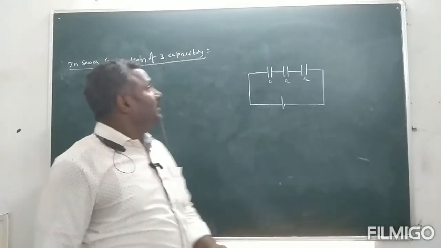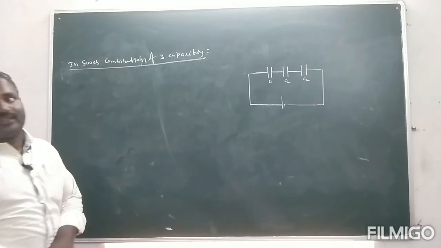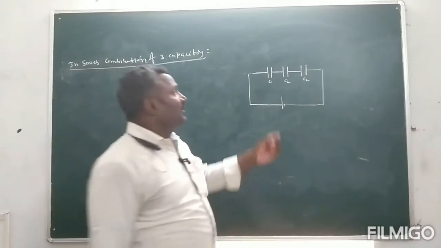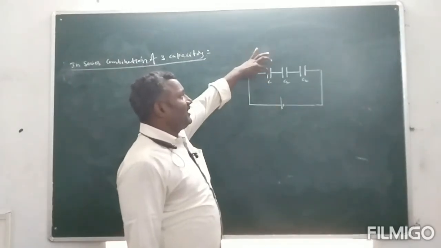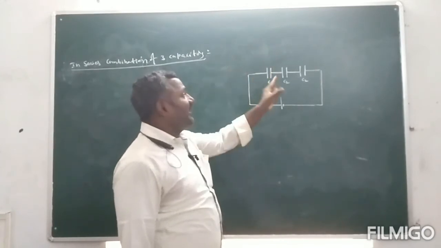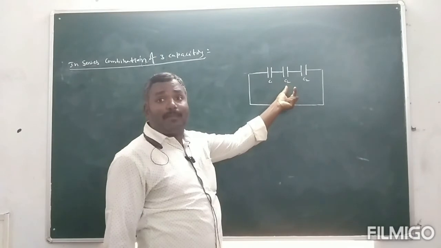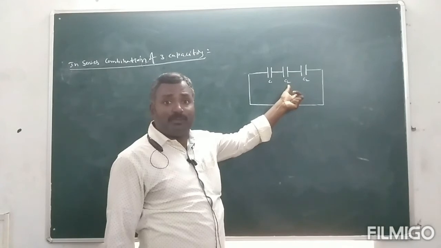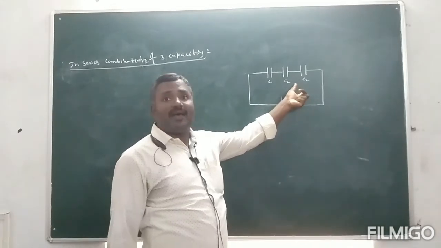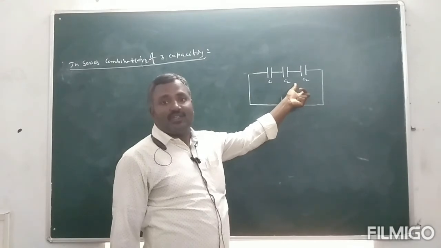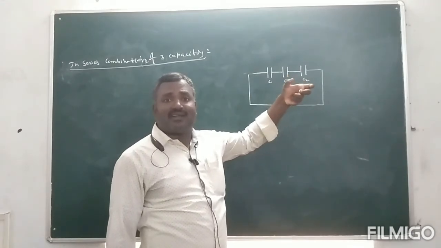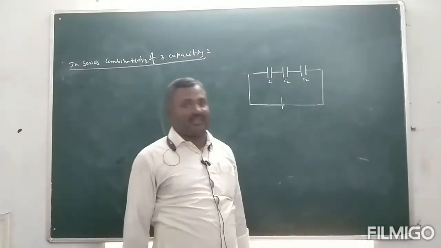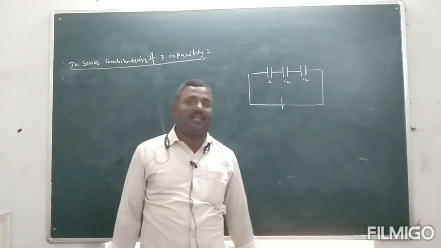So this is the combination in series. What is the meaning of series? In series combination, the first capacitor's second plate is connected with the second capacitor's first plate, and the second capacitor's second plate is connected with the third capacitor's first plate. So capacitors connected in this way form a combination that is said to be a series combination.